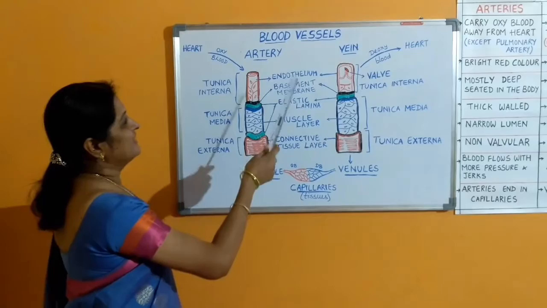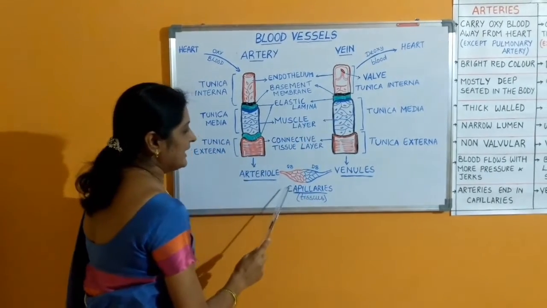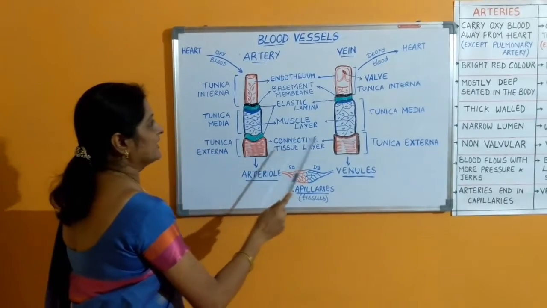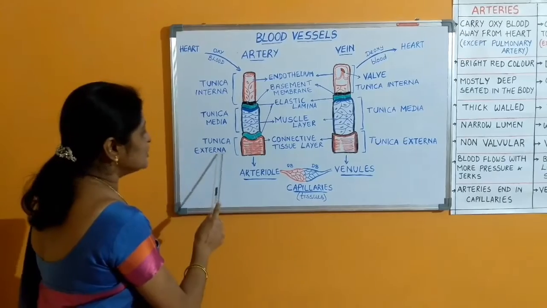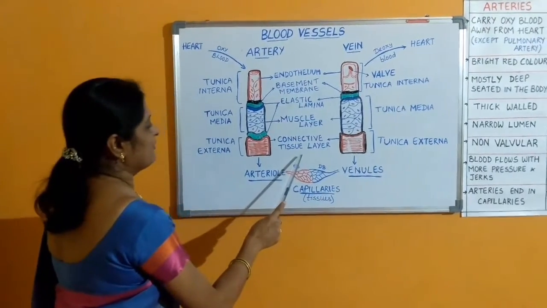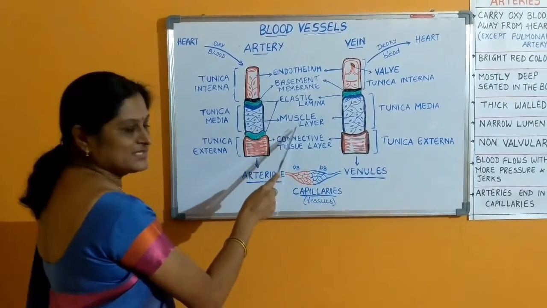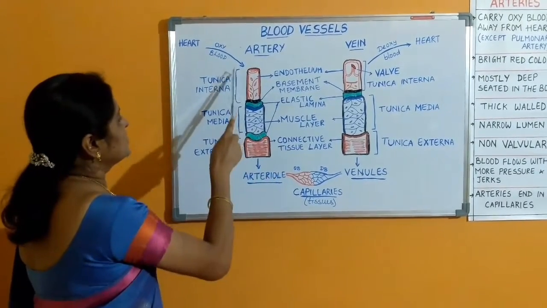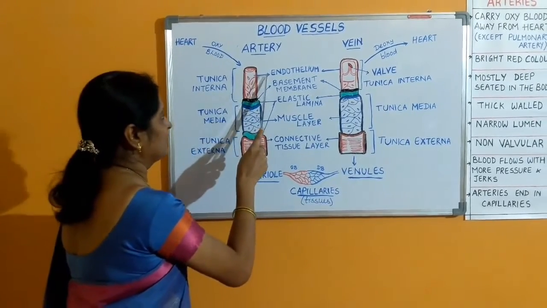In our body, there are three major blood vessels: artery, vein and the capillaries. The walls of the artery and the veins are made up of three layers. That is tunica externa, which is made up of a connective tissue layer, tunica media, which is made up of a muscle layer, that is smooth muscles, and tunica interna, which is made up of basement membrane and the endothelium.